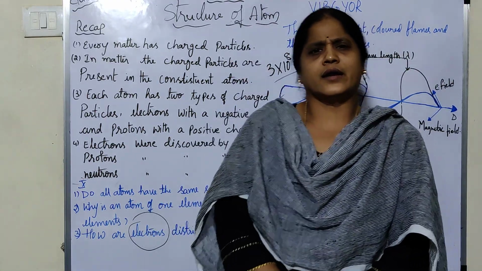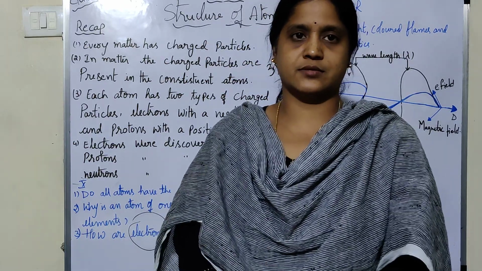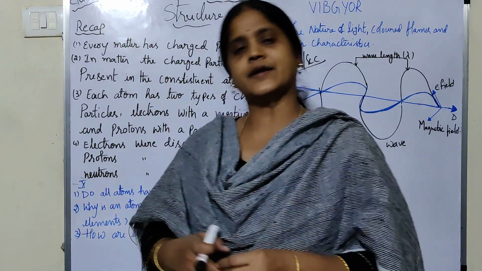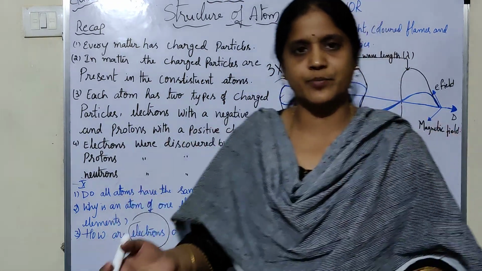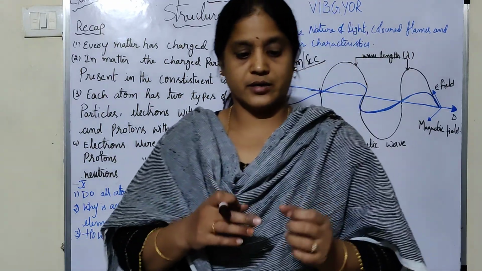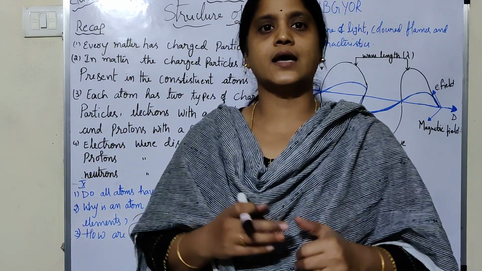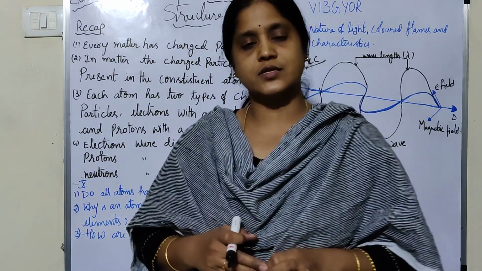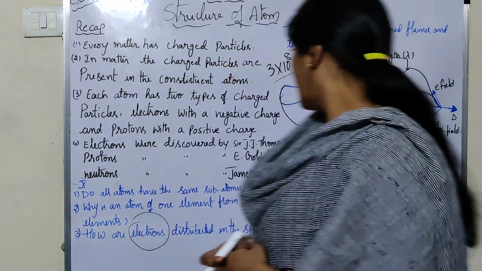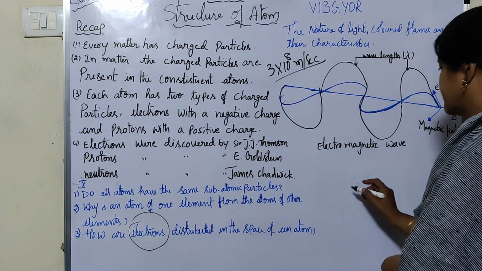Any wave, whether it is a sound wave, heat wave, tidal wave, or any type of light, mainly has two characteristics: wavelength and frequency. What is wavelength and what is frequency? For example, I will draw two waves.